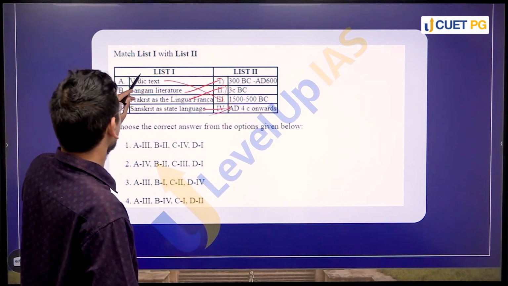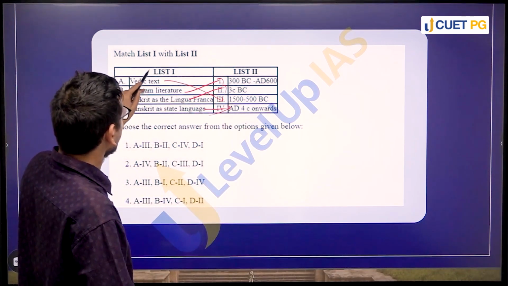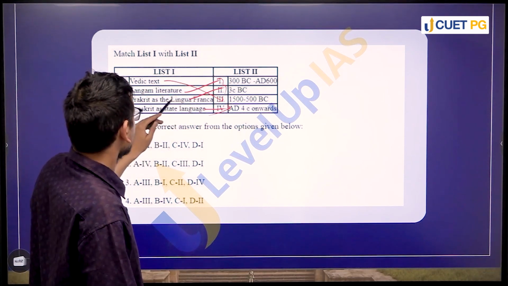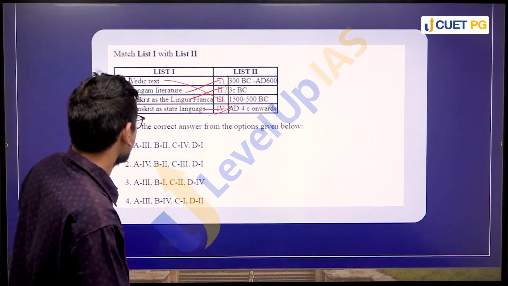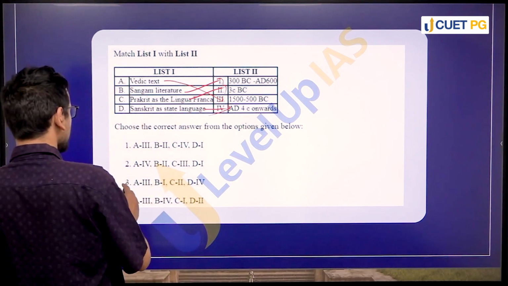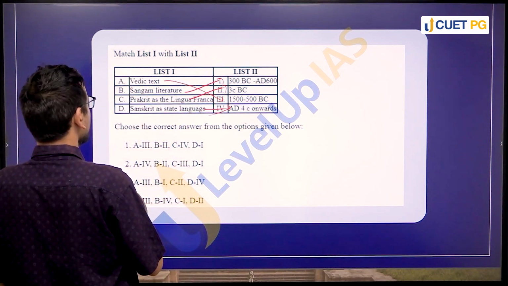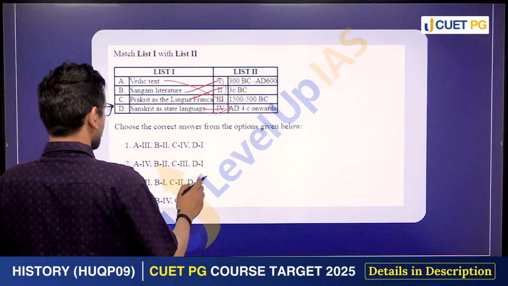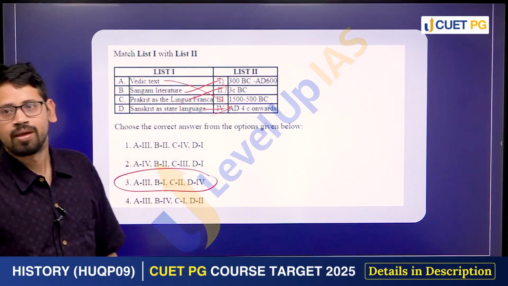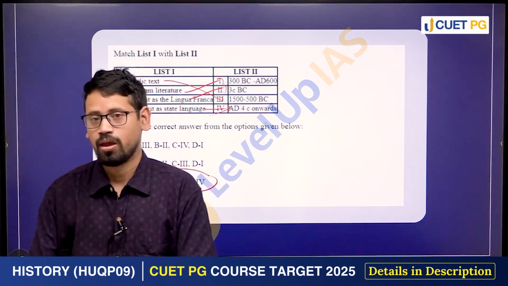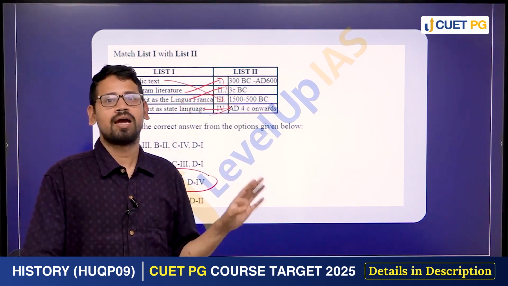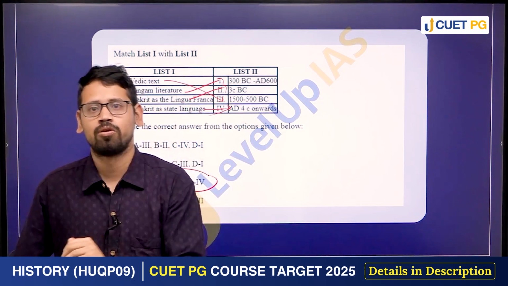So, in our assessment, we will say that for the Vedic text, A is 3, B is 1, C is 2, and D is 4, right? So, A3, B1, C2 and D4. Option 3 is the correct answer, right? So in a way, these questions will help you to understand how to make relative chronology.